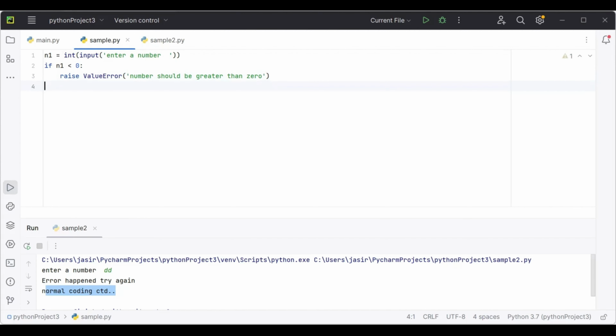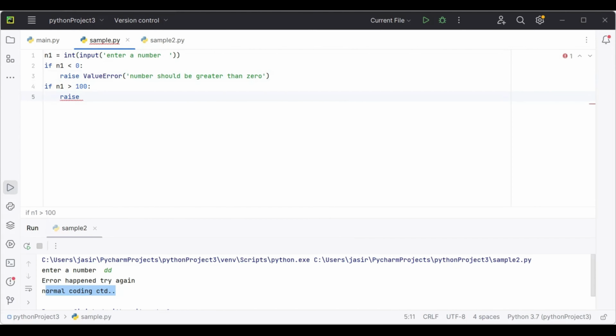In the same way, we can check if n1 is greater than 100, and we can raise another exception.